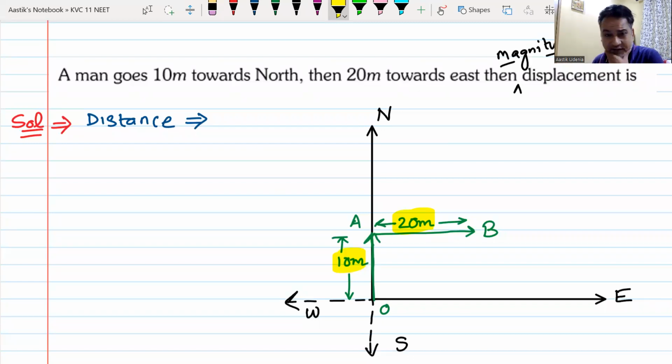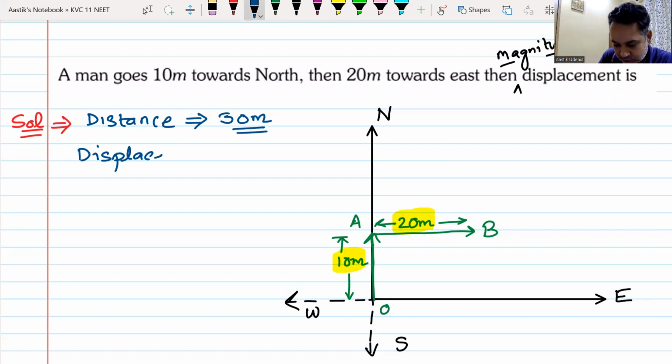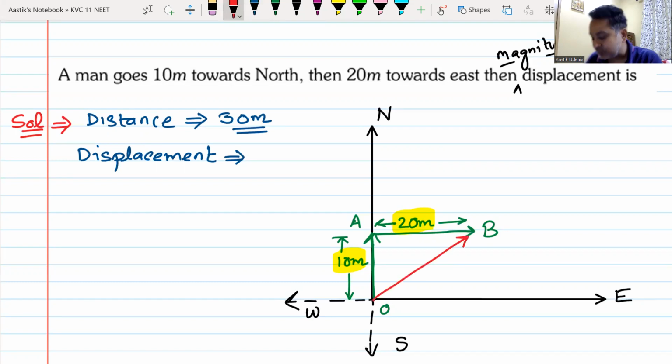So the distance traveled is 10 plus 20. So the distance traveled would be 30 meters. Yes or no? We understand this. What about the displacement? If someone asks me what is the displacement, how would I get the displacement? To get the displacement, I will have to join the initial position with the final position. Yes or no?